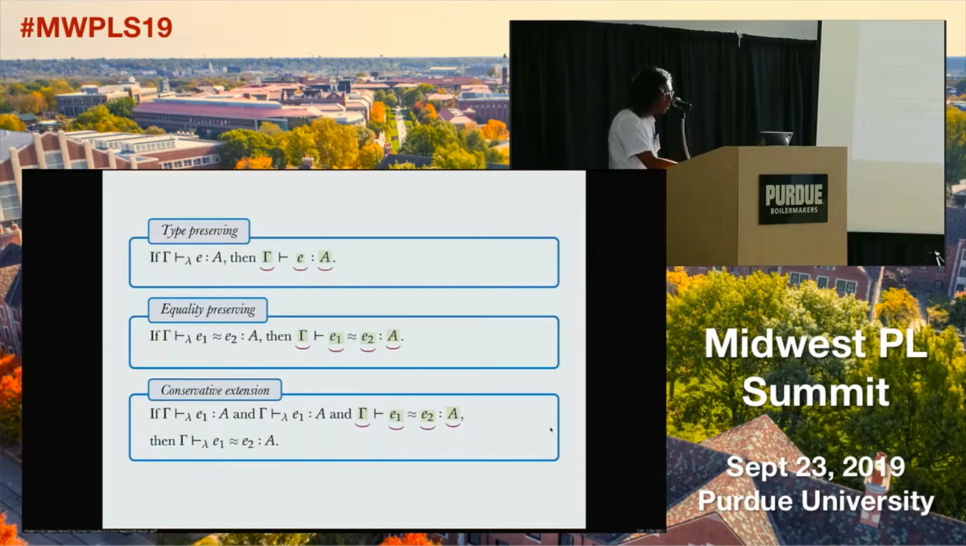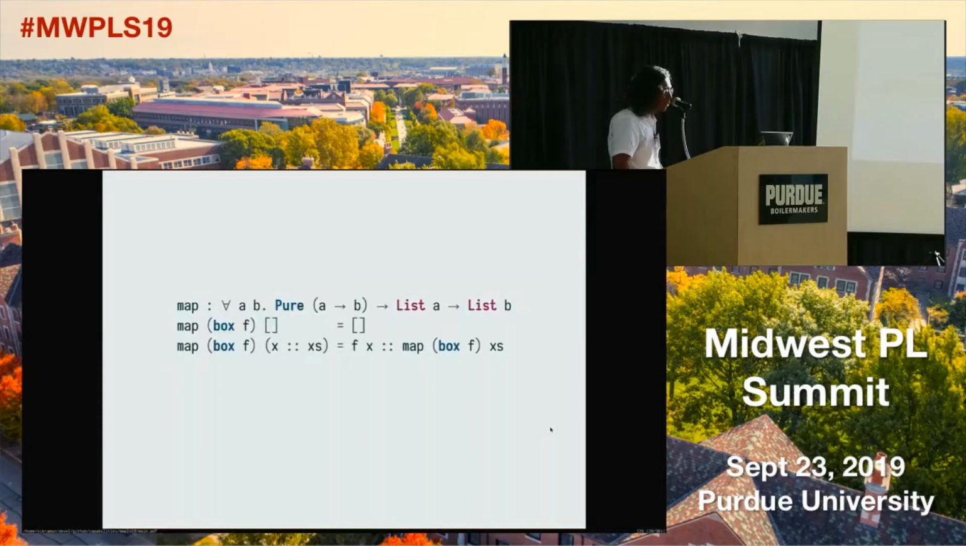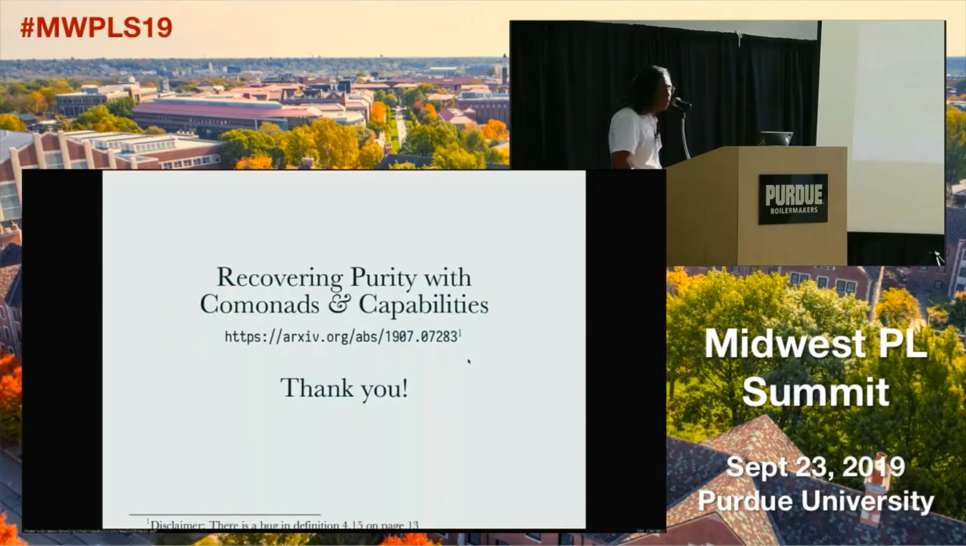And finally, with all of this technology, we'll go back to our previous map example, and all we have to say is that the map takes a box f and applies the box on the right. And this function is guaranteed to be pure and satisfy all the things that we wanted. Okay. And that's all I had to say.